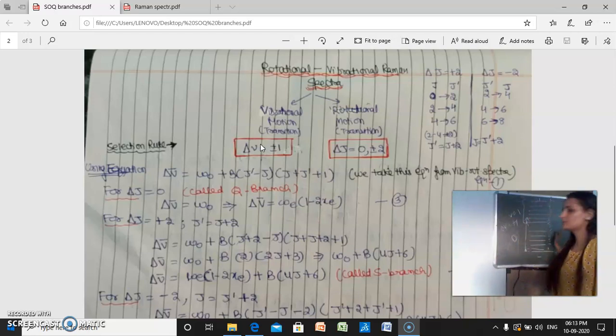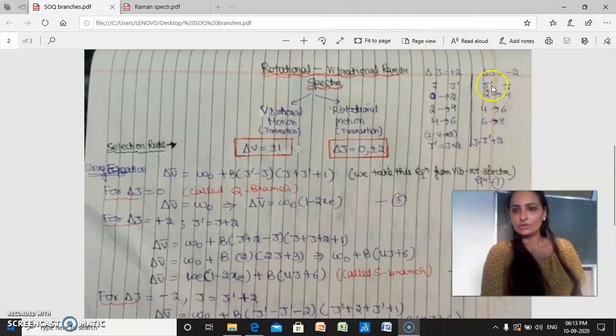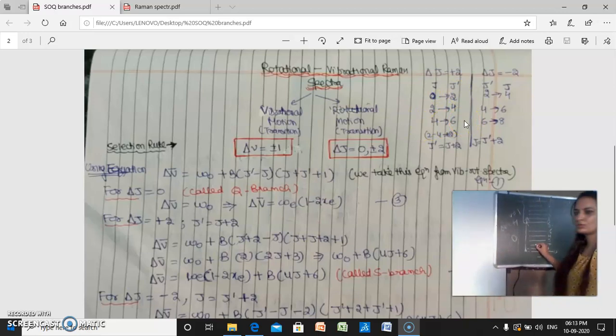So simply, the vibrational selection rule is obeyed over here. Now coming to the rotational transition, when the molecule absorbs energy and undergoes a transition from a lower rotational quantum number to a higher one. When delta J is plus 2, the transitions are from 0 to 2, 2 to 4, 4 to 6, and so on, such kind of transitions correspond to delta J value plus 2.